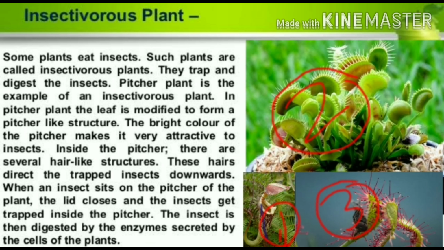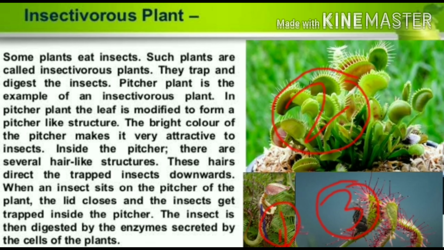Now we will discuss insectivorous plants. Have you seen or heard about plants that can eat animals? Yes, there are a few plants which can trap insects. Plants that eat insects are called insectivorous plants. Generally they trap and digest the insect. An example we can take here is the pitcher plant. In picture number 1, you can see the pitcher plant is an example of an insectivorous plant.